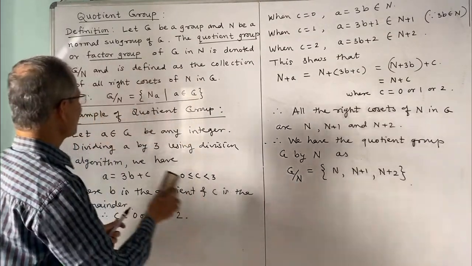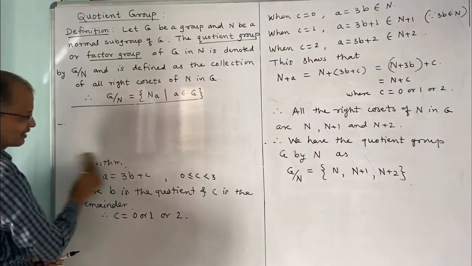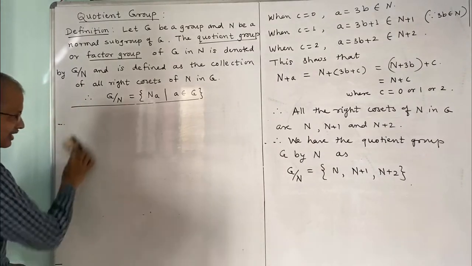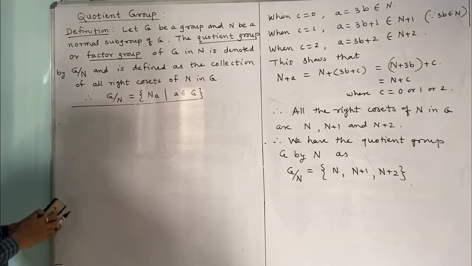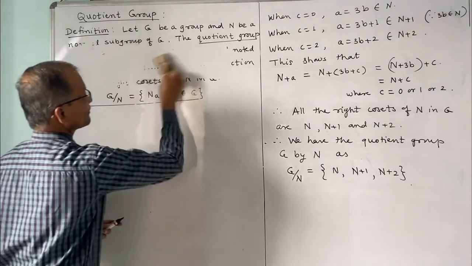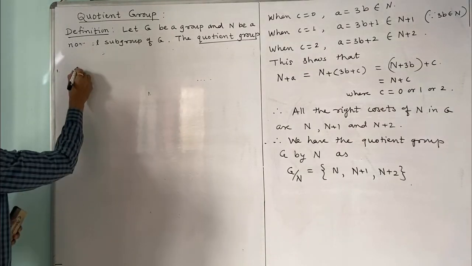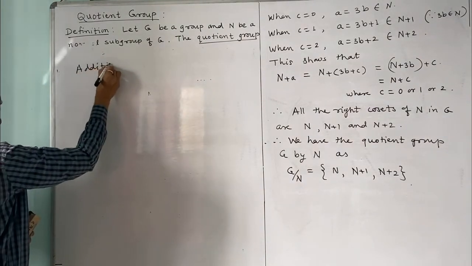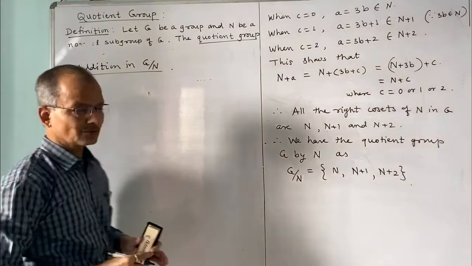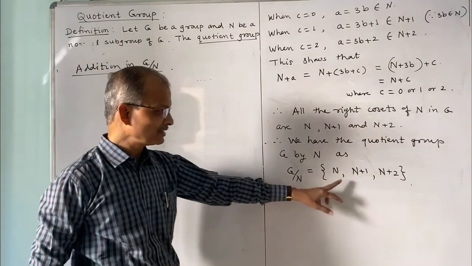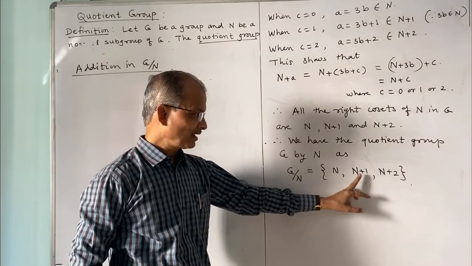Now we may verify that this forms a group. That also we have stated as a theorem, and here it can be easily verified. Now what is the addition for G by n? Now I shall write the addition in G by n. The elements in G by n are of the form n plus a, where n can be considered as n plus 0, n plus 1, n plus 2.